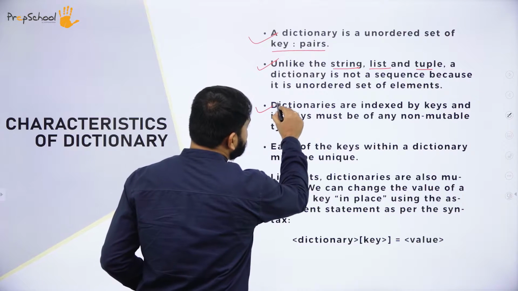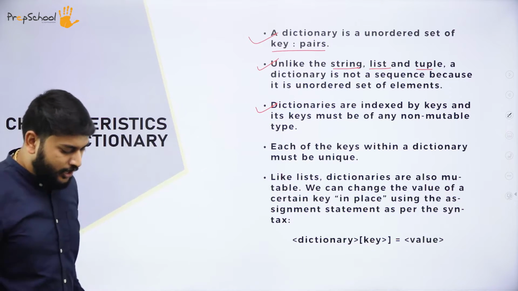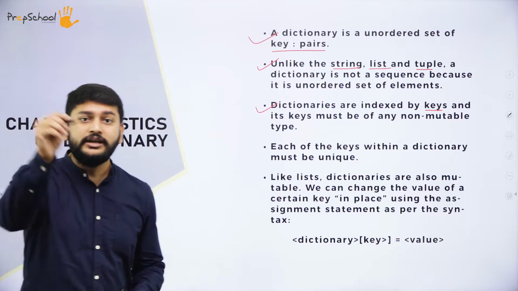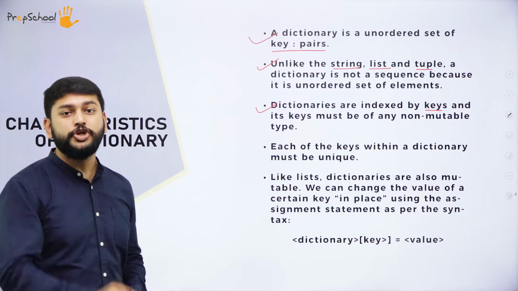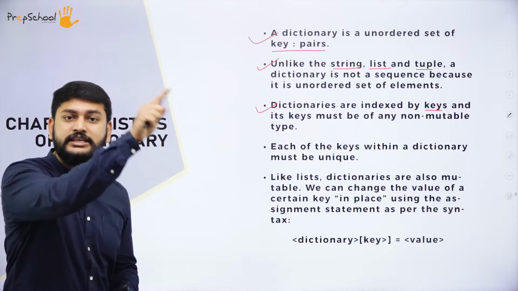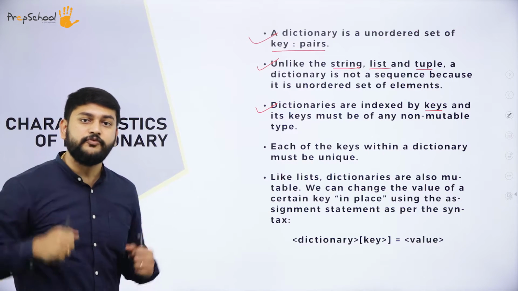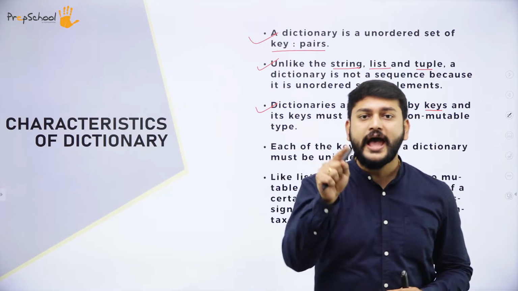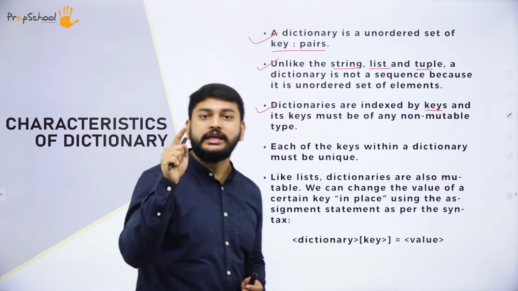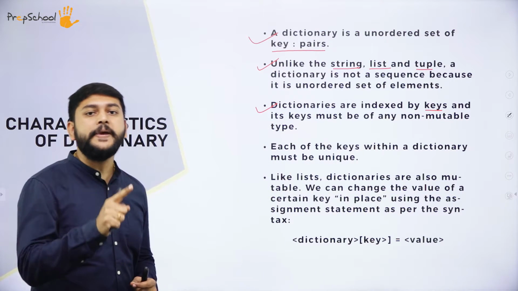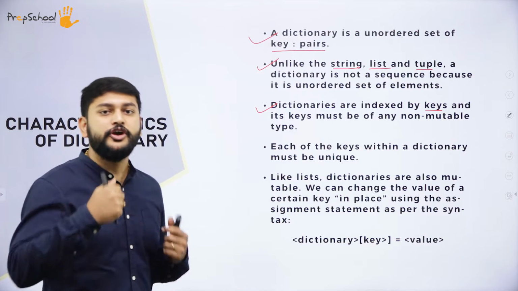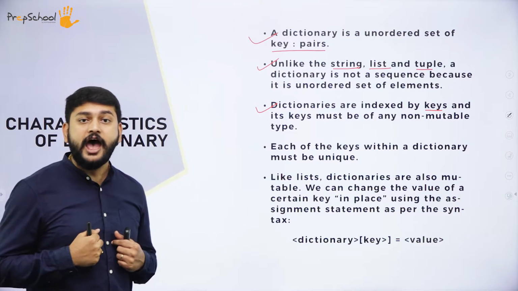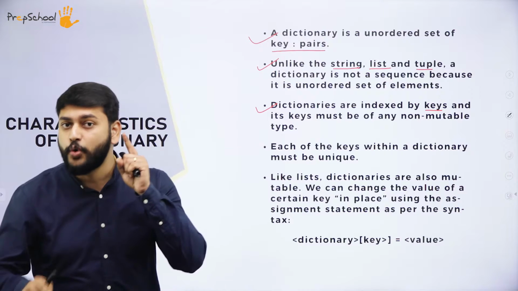So my dear students, dictionaries are indexed by keys. A very important point that you should remember. When it comes to the list, the string or the tuple, you access elements by indexing, that is 0, 1, 2, 3, 4, 5, 6. That is the index that we are using. But when it comes to dictionaries, whenever you want to access any value, you should use the keys. With the help of keys, you will be accessing each and every value. If I don't have the key, it is not possible for me to access any of the values that I have inside the dictionary. That is what you need to remember.